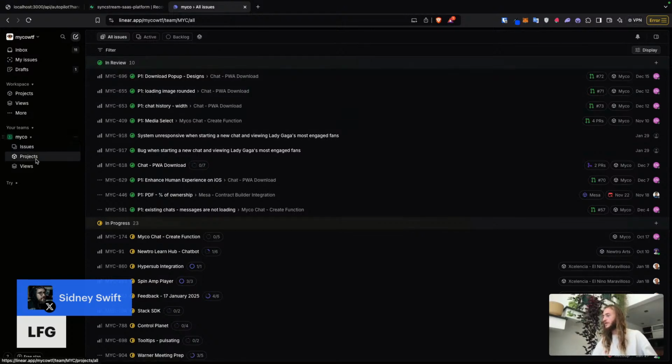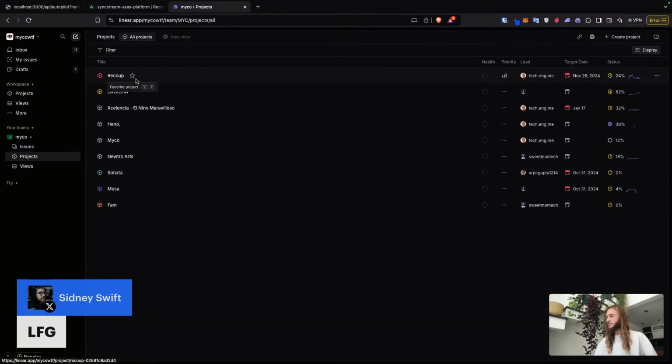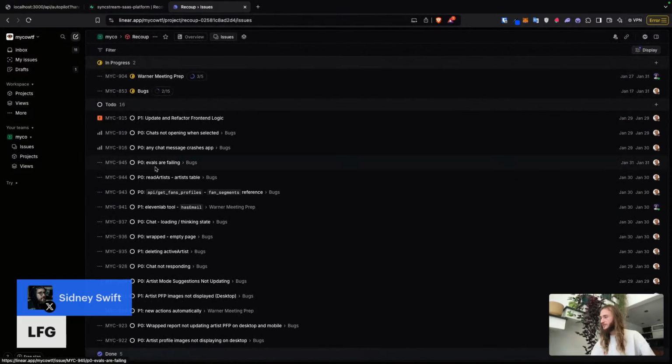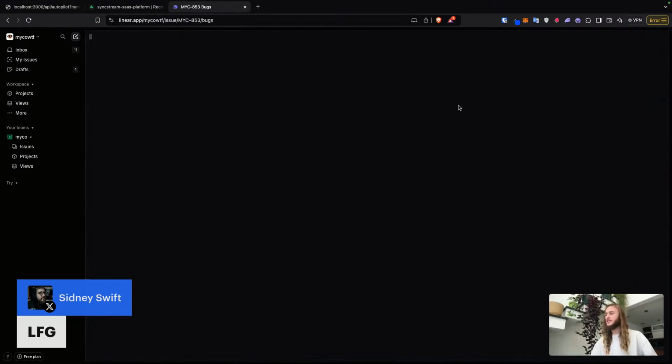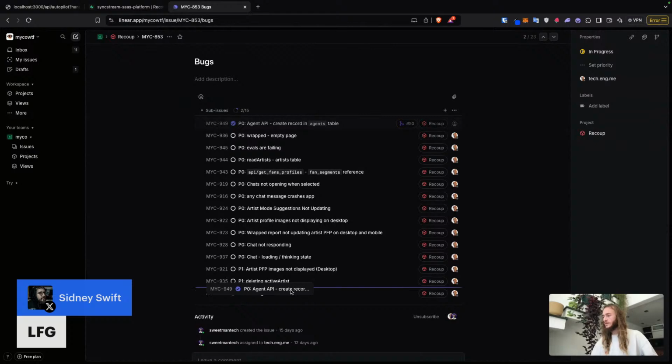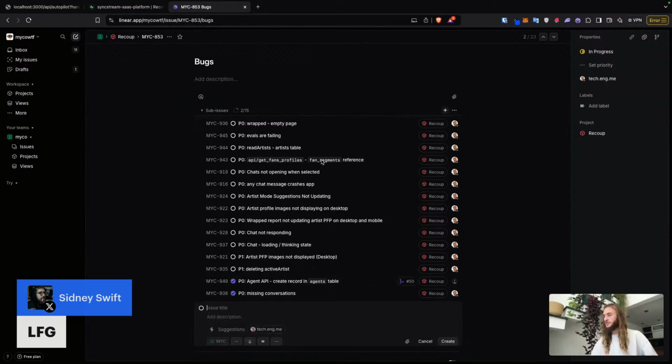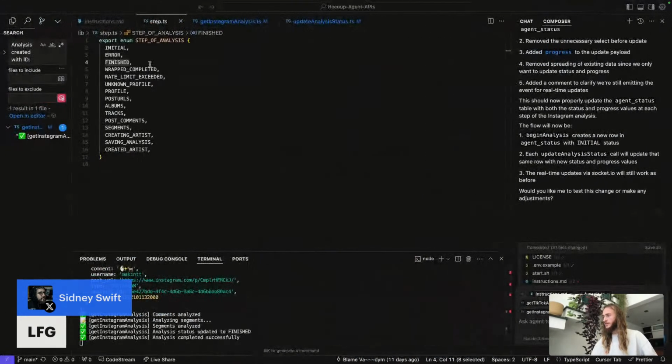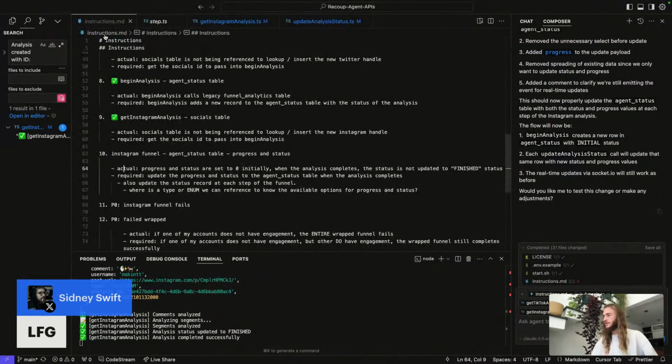Back to what we're doing. We're using Linear to do some project management. I'm going to go into the Recoup project, and I want to create a new ticket inside of bugs, because these are bugs to get the Instagram funnel working. So I will create a new ticket in here, and we'll call it exactly what we defined it as. This is a P0.